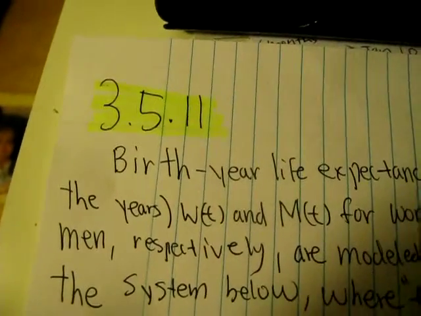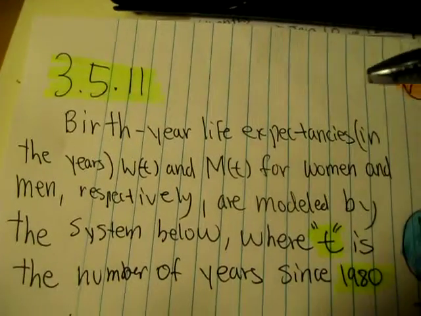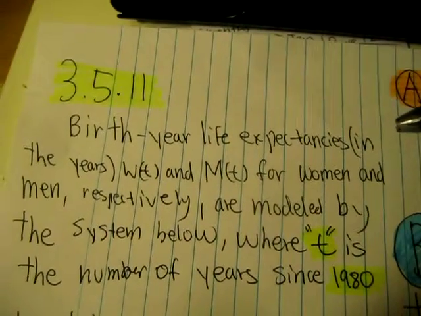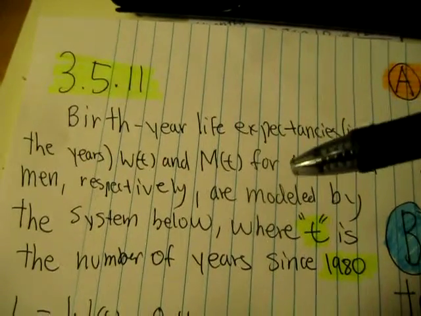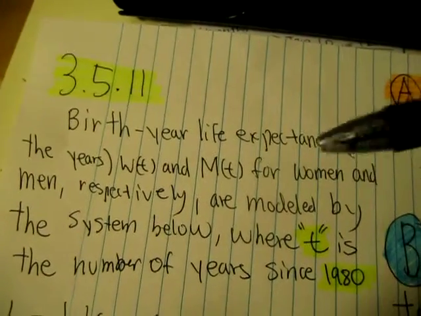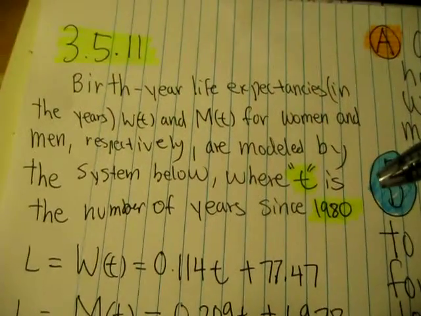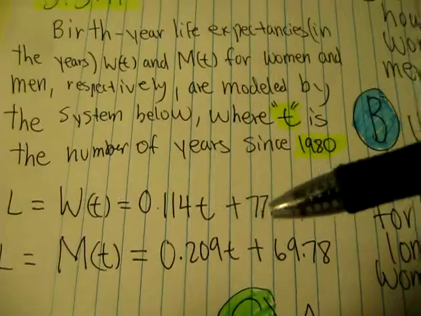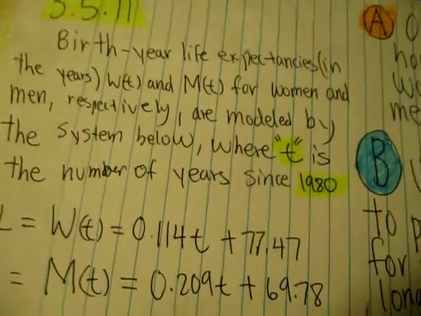So I'm going to do the question from section 3.5, question 11. The situation is the birth year life expectancy in the years WT and MT for women and men respectively are modeled by the system below, where T is the number of years since 1980. So they give us the equations for women's and men's life expectancy, and they also give us a graph.